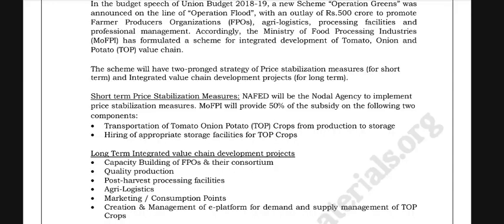The scheme will have a two-pronged strategy of price stabilization measures for the short term and integrated value chain development projects for the long term.